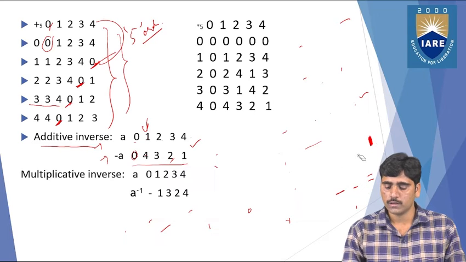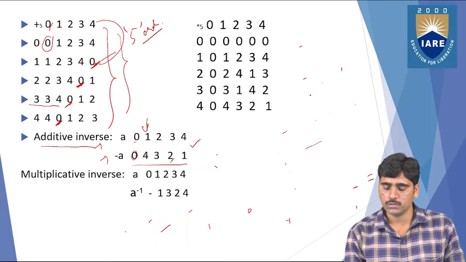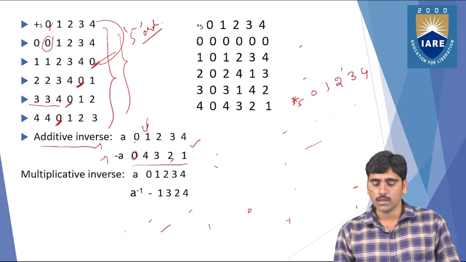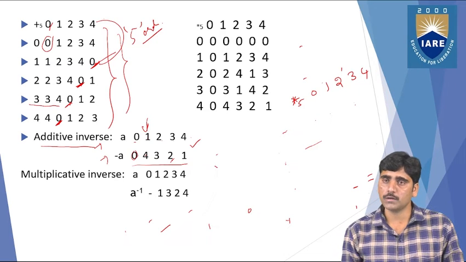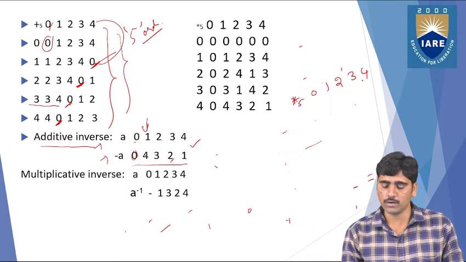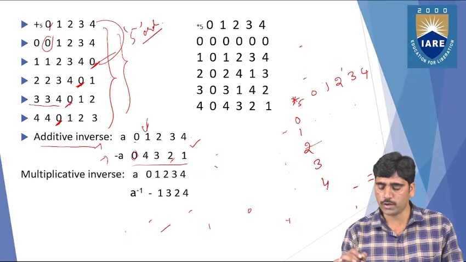So first of all, you need to take the set phi: 0, 1, 2, 3, 4. So here the operation is what? The star operation with respect to multiplication, modulo 5. Modulo is 5. So 0, 1, 2, 3, 4 values, and 0, 1, 2, 3, 4 values you can take.